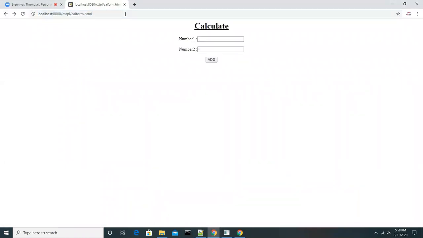Again, I'm going back and refreshing, and I got the form. I'm giving some random numbers, 40, 58, 45. Look at this. This time, is it adding the values to the URL? No, sir.